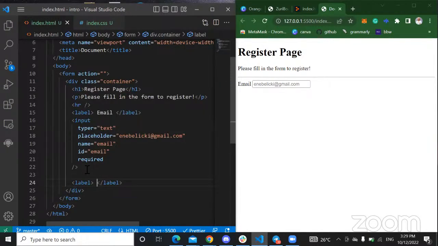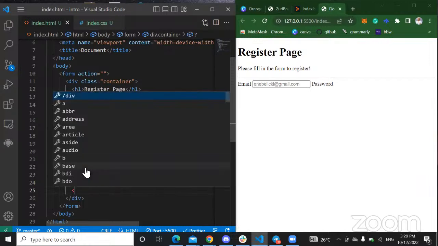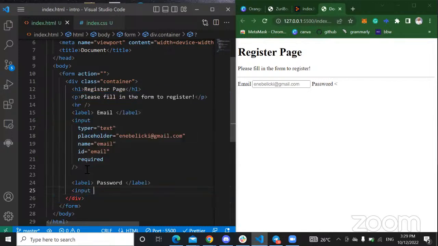So I can have a label again for password, right? Now I want them to put in the password after putting in the email, right? So put in a password, and I'm going to put in the input, as usual. For the input tag, there's a mistake here. It's not tpye, it's type.